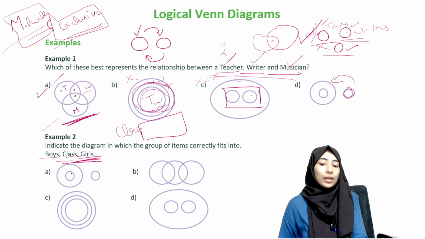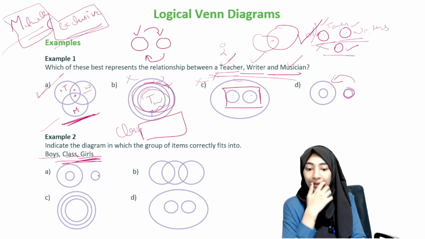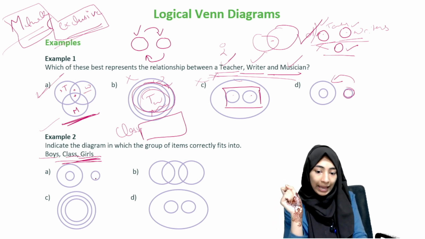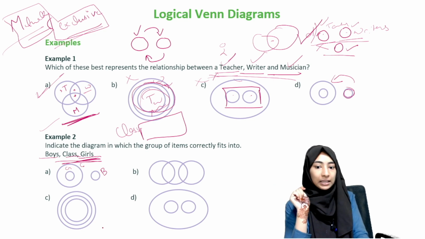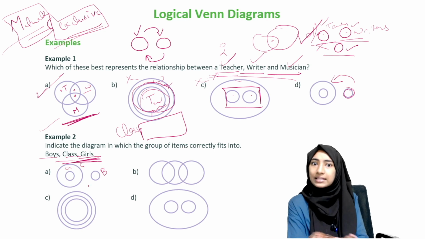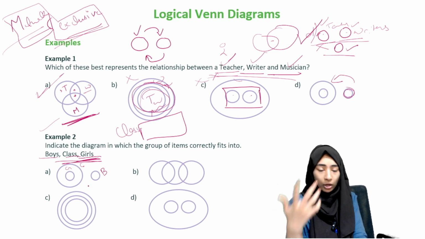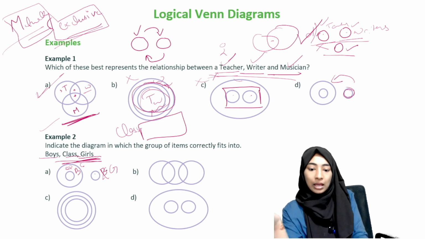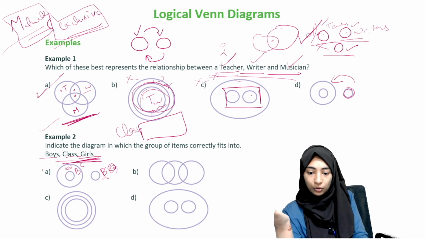Look at option A. What does option A say? Option A says that there is one set which is exclusive to the other two sets. So can anything be here? No, right? For example, if you were to put boys here and girls in class here, we are saying that boys cannot be in a class. That's wrong, right? Boys can be in a class. They can be students of a class or even teachers. So to say that boys cannot be in a class is wrong. Similarly, if you were to put girls here, it would again be wrong. You cannot say girls cannot be in a class, right? So you know that this is not the answer.